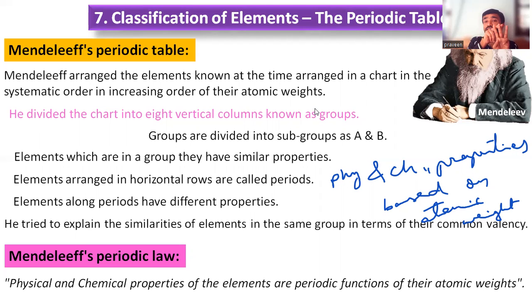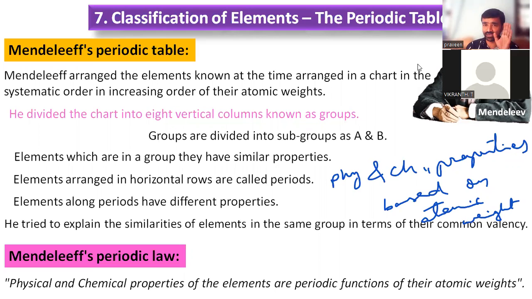Then in the next attempt, periodic functions were again based only on atomic weights, but made a group of 8 elements. But there is no fixed count given for the groups and periods, right? No fixed count is given. He classified the elements especially into a number of groups and periods, but not by the number of elements, right?